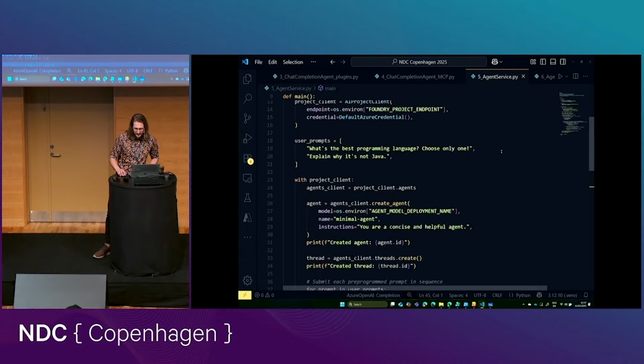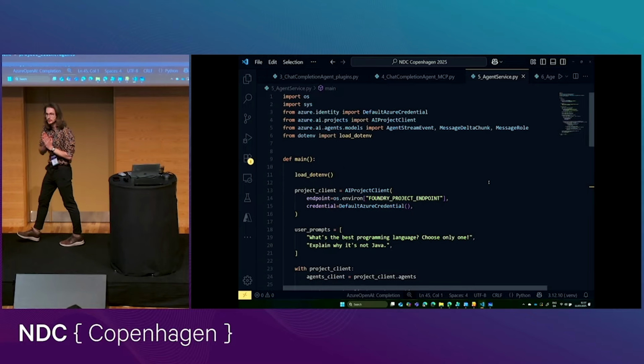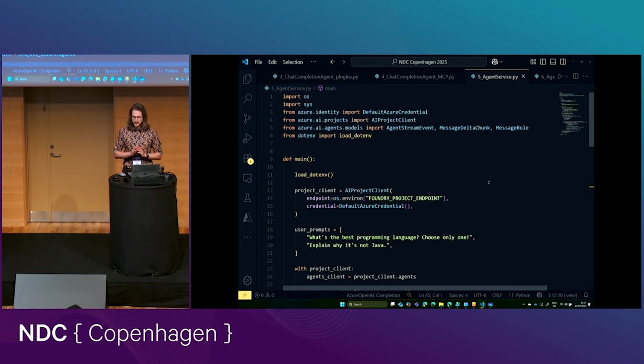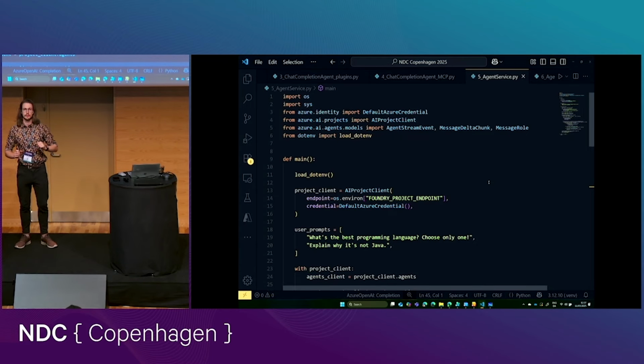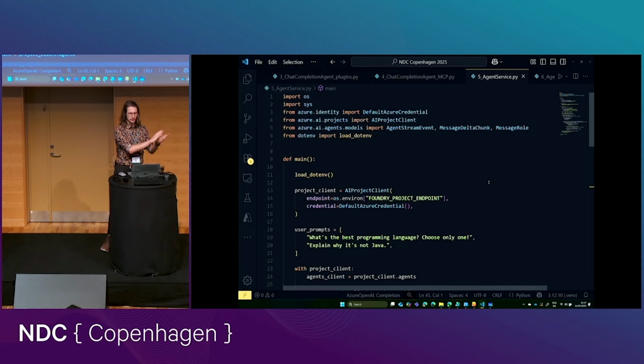Good. With that done, I want to switch gears a little bit and try something different. So far, everything we've done has been running mostly here. The only thing that's been running in the cloud has been the large language model. Now I want to show you a different way of doing this, where we have the whole agent orchestration hosted in the cloud as well.